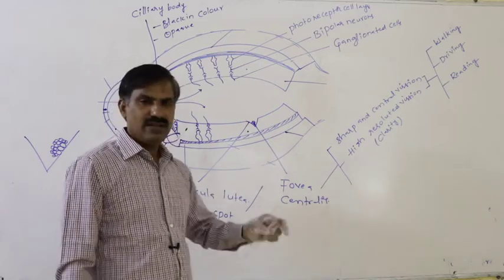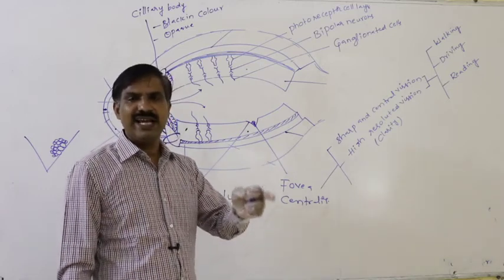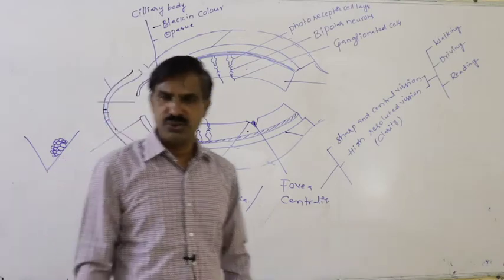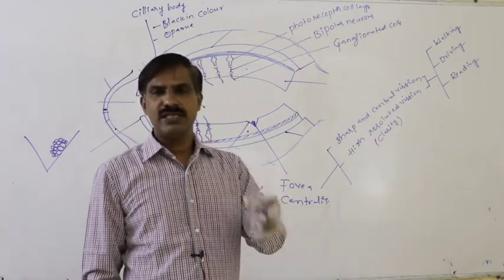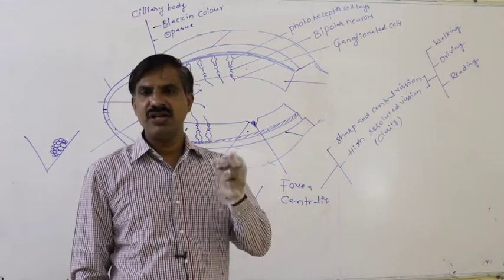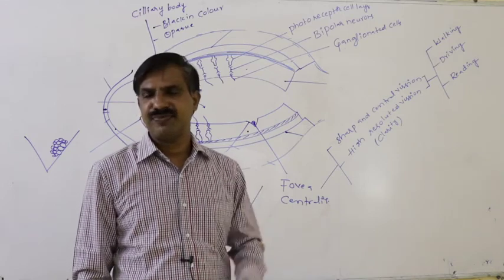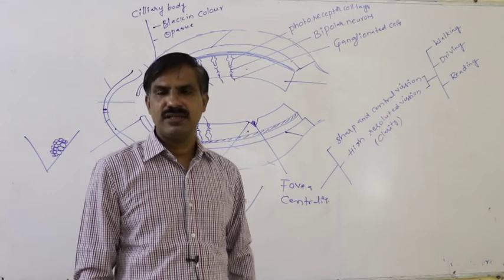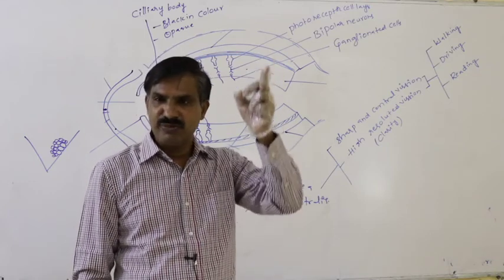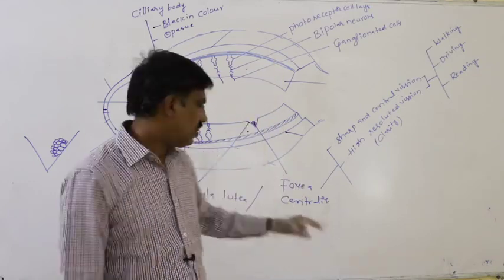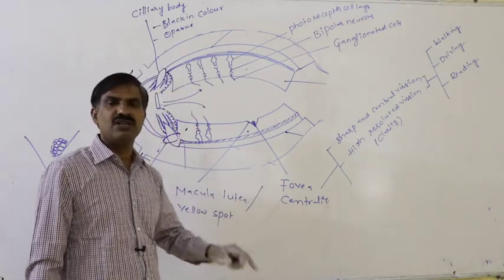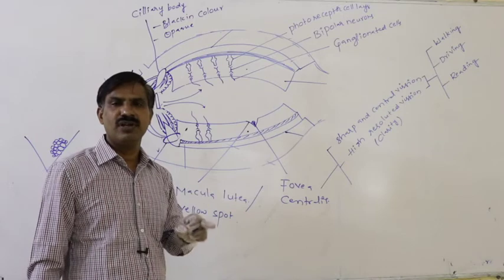So when we visit a cloth showroom, immediately the salesman switches on all the lights. Why does he switch on all the lights? In the presence of bright light, the cone cells present in the fovea centralis become active.